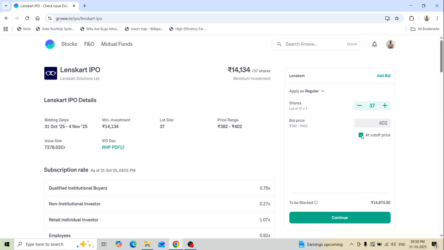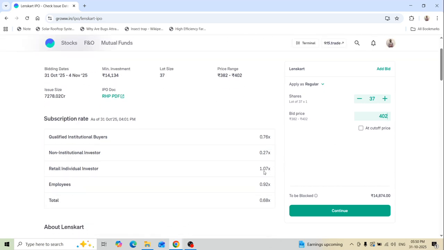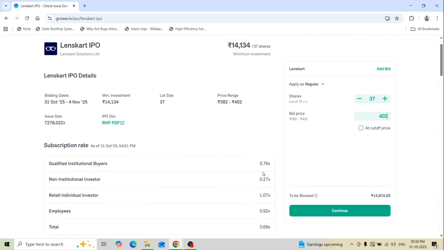But for safer purposes, people generally apply at the maximum price band, because the retail category is already more than 1x subscribed on the first day itself. To get a safer allotment, we apply at the maximum price band instead of the lower price band. If you apply at 382, it's almost certain that you will not be allotted the IPO. That's the reason I am applying at the maximum price band of 402.